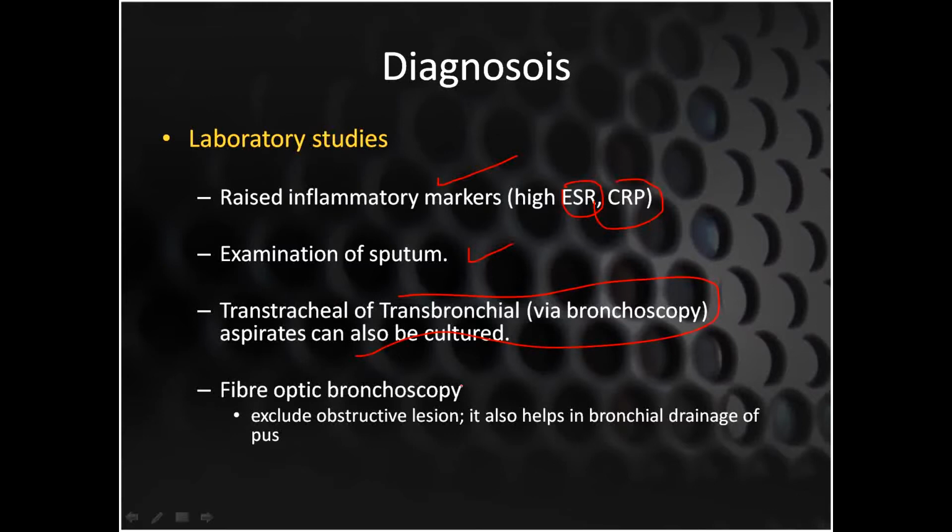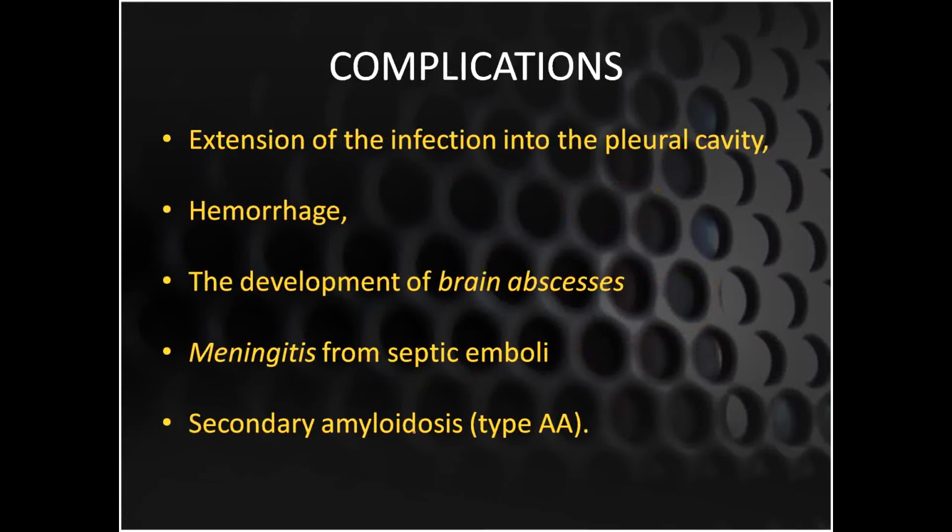Then bronchoscopy can be done, and it can exclude obstructive lesions, and it also helps with bronchial drainage of the pus. So the complications of lung abscess include extension of the infection into the pleural cavity, and hemorrhage can develop into the lung abscess. There could be dissemination of this lung abscess into the brain, causing the development of a brain abscess. There could be meningitis from septic emboli from this lung abscess, and as you know, there could be development of amyloidosis, especially type A.